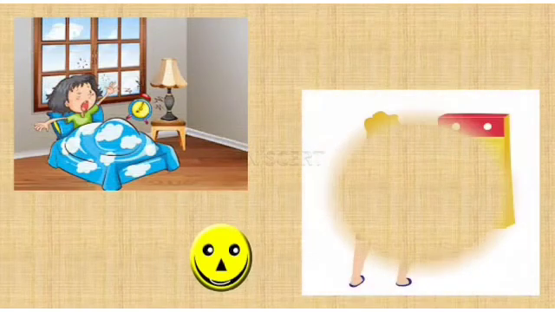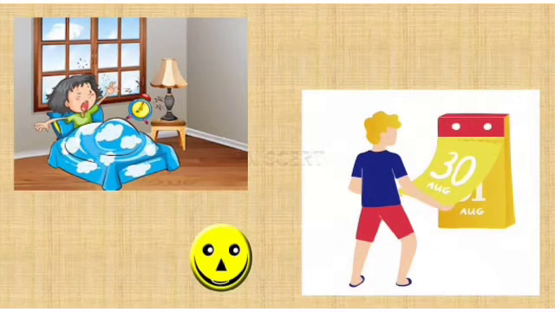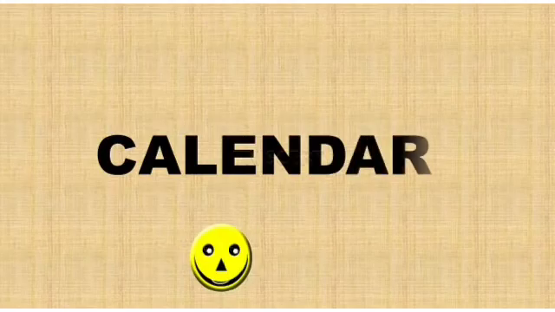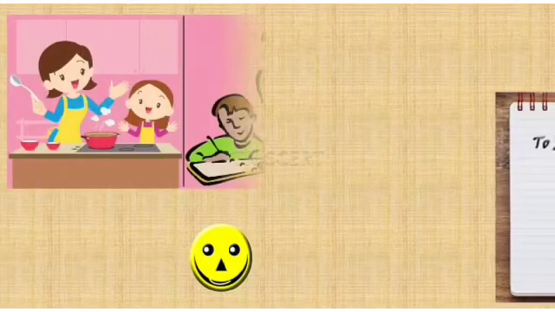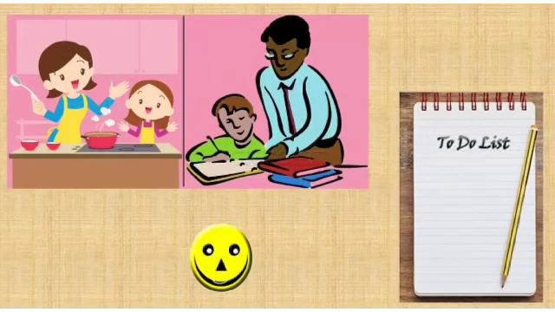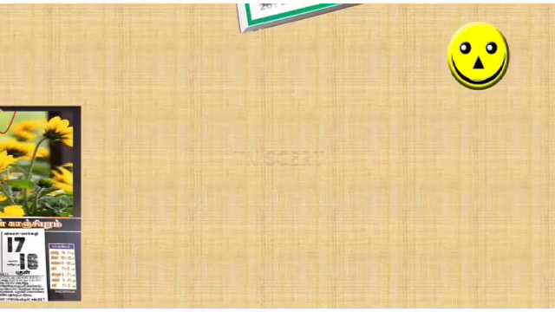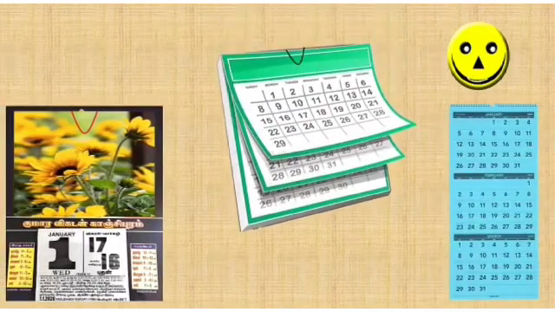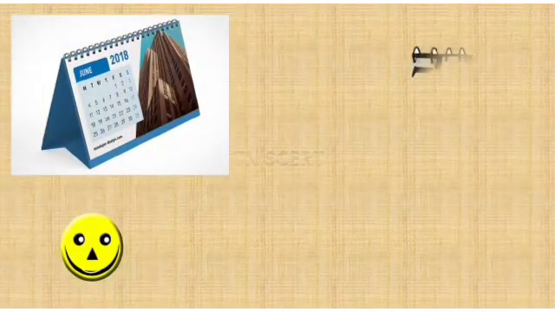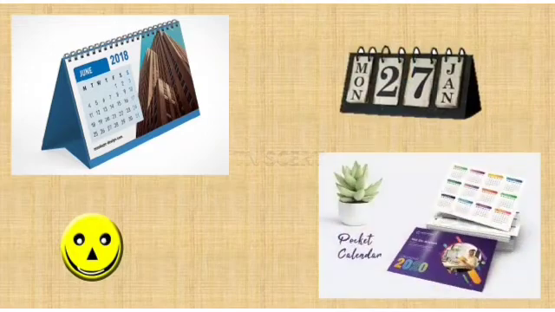We start every day by looking at the clock and by turning a new date. The most important thing that we see in every place is the calendar. The calendar helps to plan and manage our work and to list out the activities for the day. Calendars are of different types: the daily sheet calendar, the hanging calendar, the table calendar, the pocket calendar.